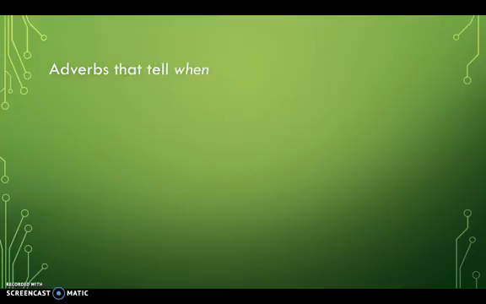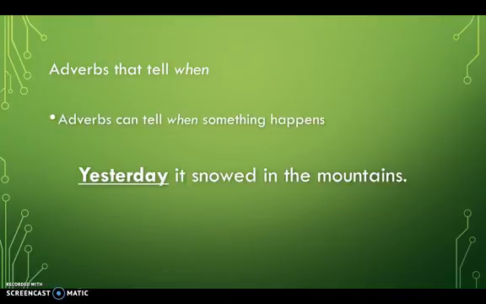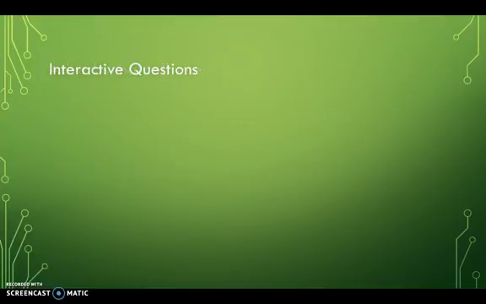The other type of adverb is the one that tells when. It tells when something happens. So for example, yesterday it snowed in the mountains. Well, the verb in that sentence is snowed. When did it snow? Yesterday. That answers the question when.